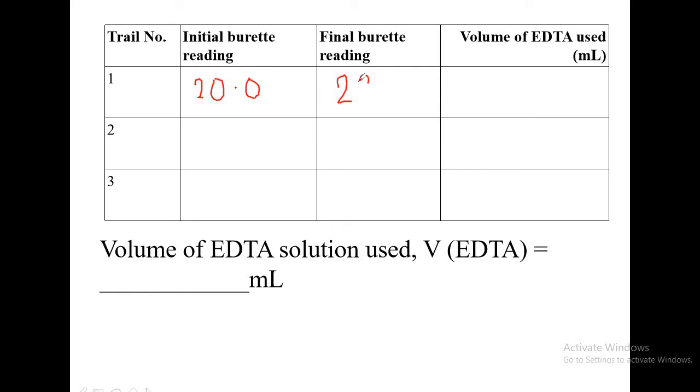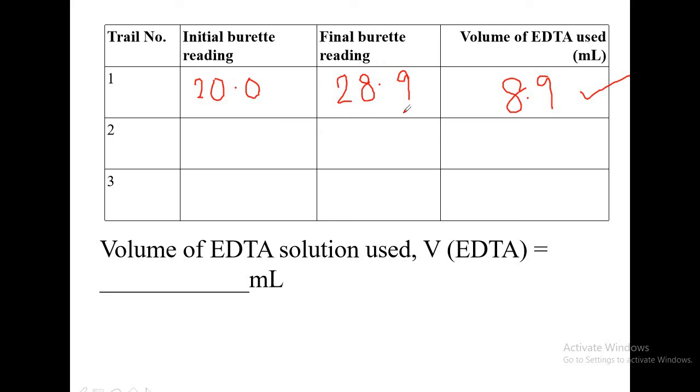And the final burette reading, when the wine red color changes to clear blue, you have got as say 28.9. So this is your final burette reading. And now the difference you have got is 8.9, which you are reporting here. And then you get this value attested by your teacher. That's the first trial.